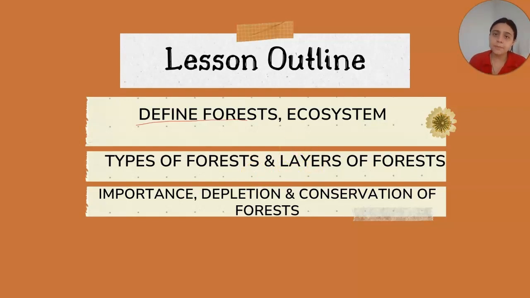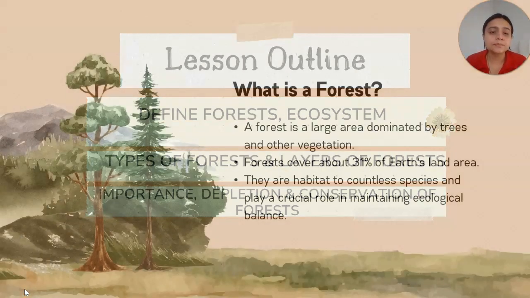So we will go in depth in the topic and we will revise what we mean by forest and how many layers of forest are present. Okay, and then at the end we are going to learn the importance of forest, how forest depletion occurs, and how we can restore or conserve the forest. We have also learned in the previous chapter how we conserve water. Similarly, in this chapter we are going to learn about the conservation of forest. Now we are going to see each content one by one.